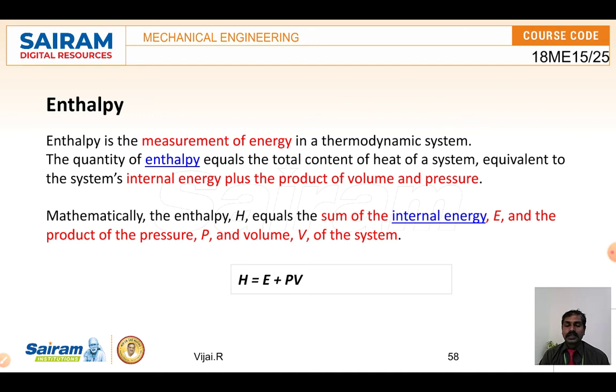A system is the one we are going to study. If you take a pressure cooker with some components inside and it is getting boiled, that is a system. Or a pan with water that is boiling, that is a system. Whatever we are going to study is called a system, and outside of the system is called the environment, the surroundings. The boundary is the one which separates these two.